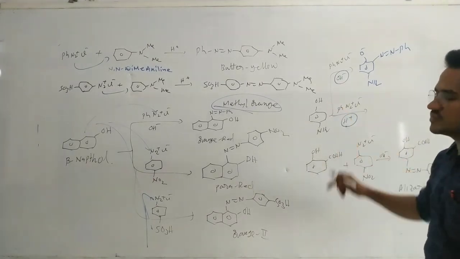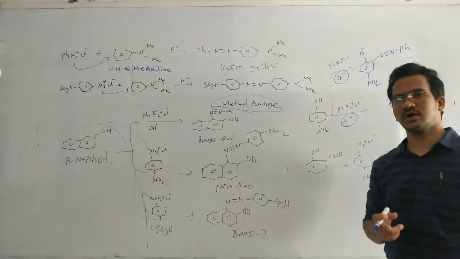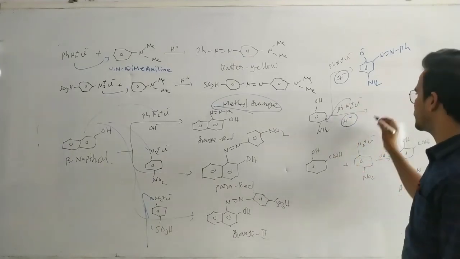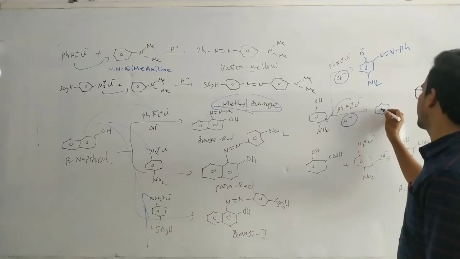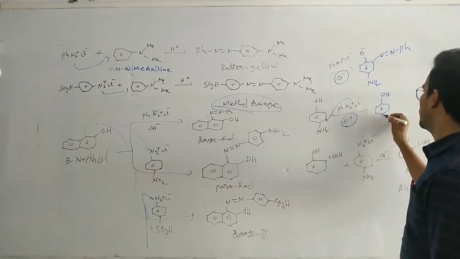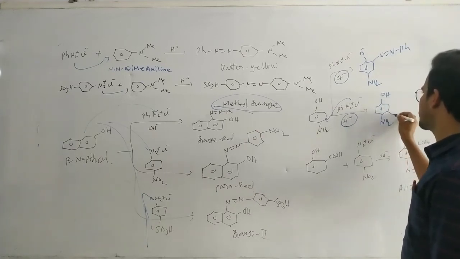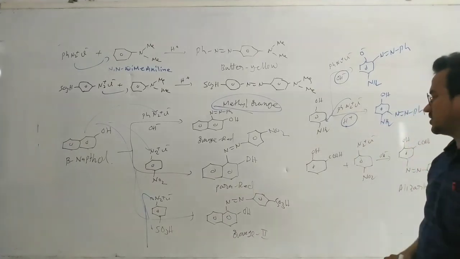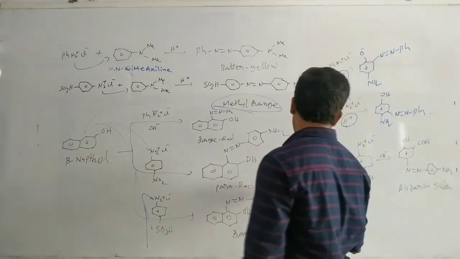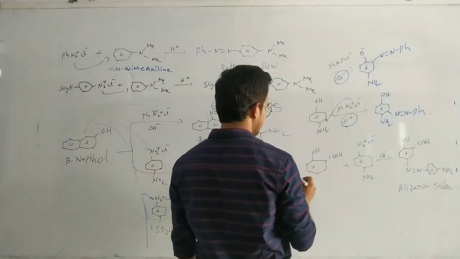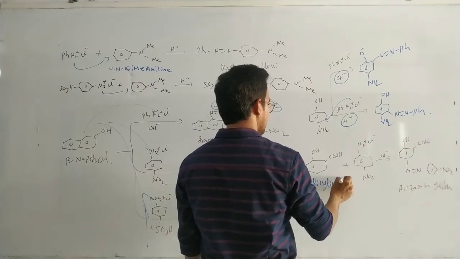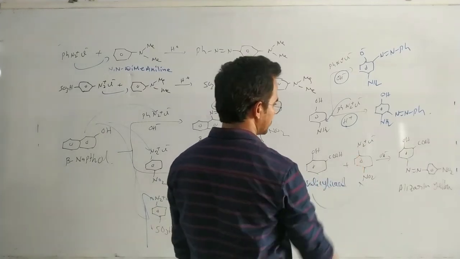Now here OH and NH2, NH2 is the strong donating group, so substitution takes place ortho to the NH2. OH, this one NH2, N double bond N Ph. That's it. Now next, this is salicylic acid, ortho salicylic acid.